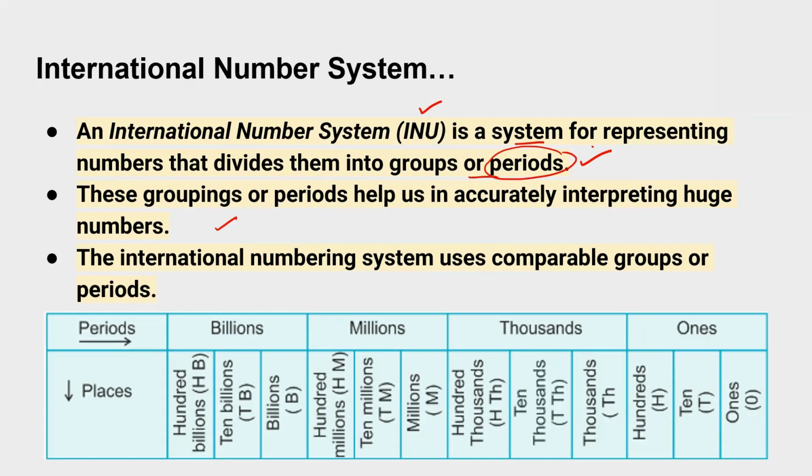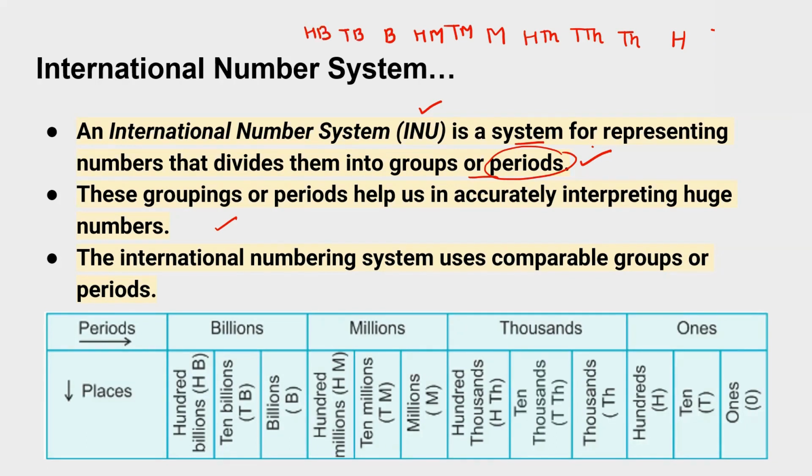Okay, how will we do that? How will we start our number? Ones place, tens place, hundreds place. Thousands place, 10,000 place, then 100,000 place, then million, 10 million, and 100 million, then billion, 10 billion, 100 billion, and so on.